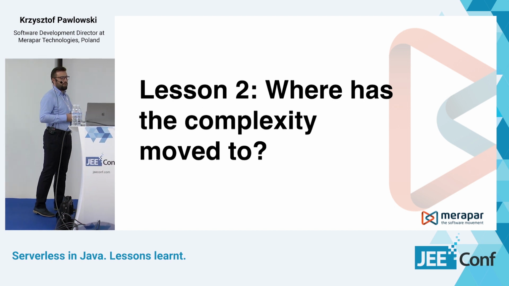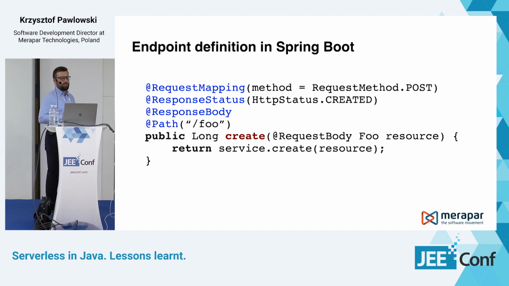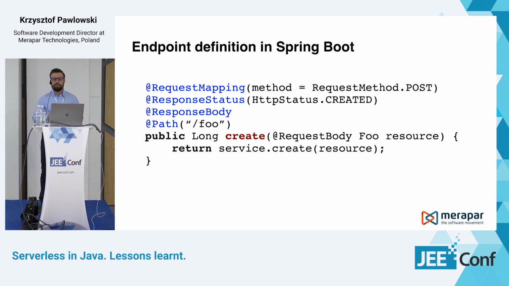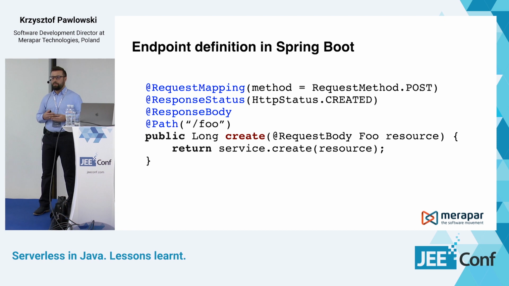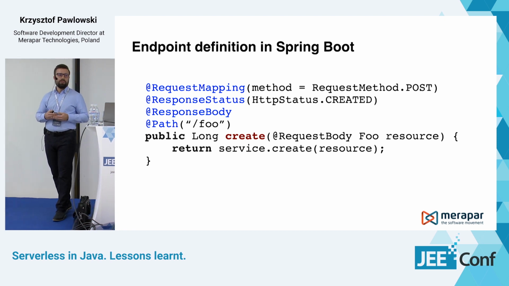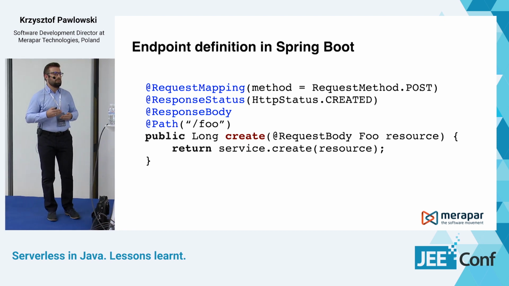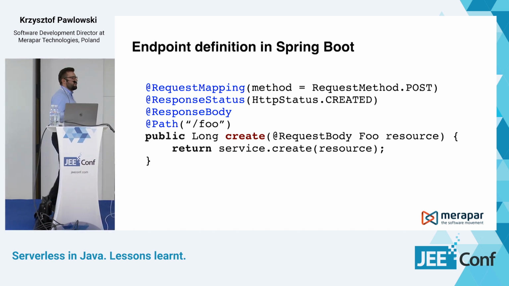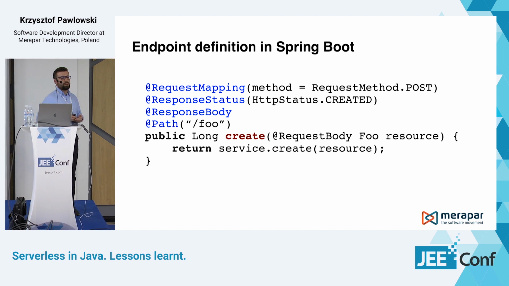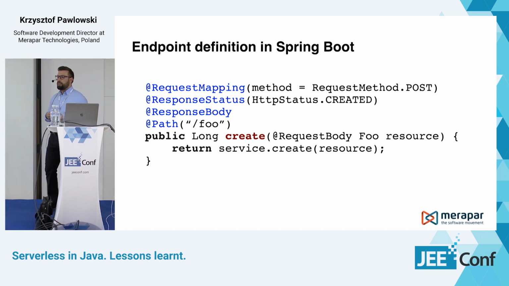So to answer this question, let's first have a look at how we would define the endpoint in a Spring Boot application. I guess that probably most of you already did such a thing. You implemented the endpoint, if not in Spring Boot, then in another framework, but it's very similar. So here we can define what should be the method of this endpoint.